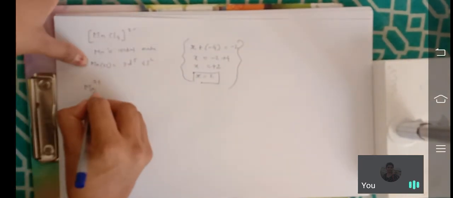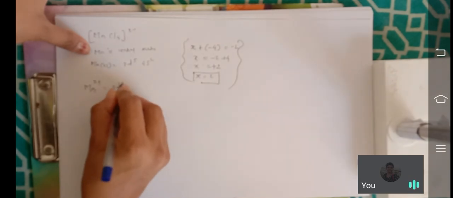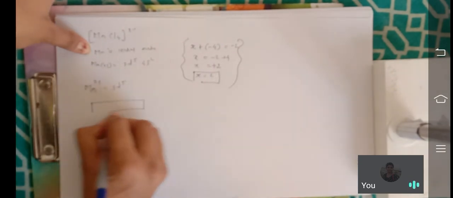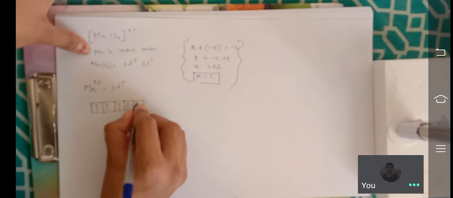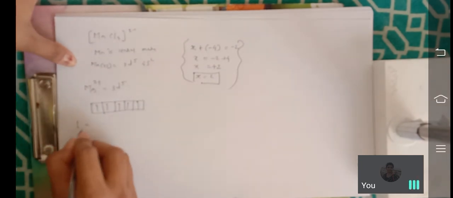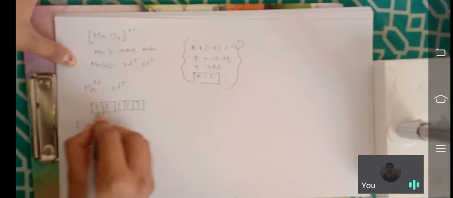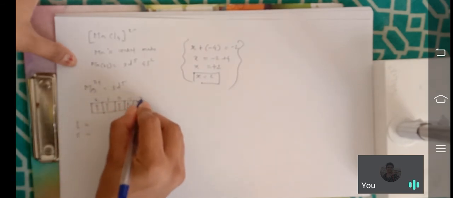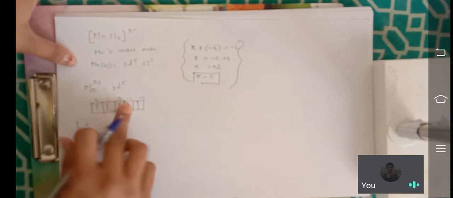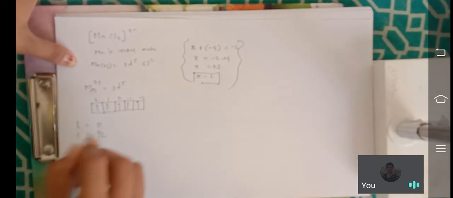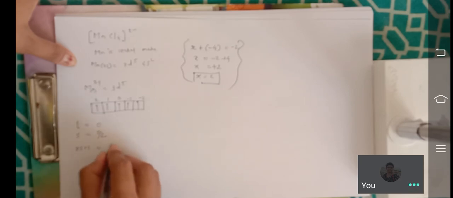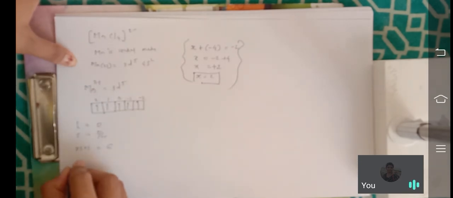Then Mn2+ is a d5 system. You just put the electrons in d orbital 1 2 3 4 and 5. Then write the values of L, write the values of S. What is the value of L? 2 1 0 -1 -2. Then the value is 0. What is the value of S? 5/2. You just put the values in 2S plus 1. So what is that value? 6. Here less than half filled, so you have to take L minus S. What is that answer? -5/2.